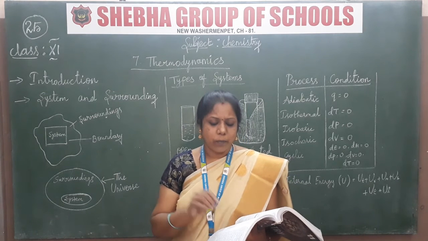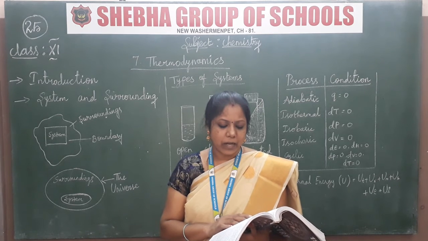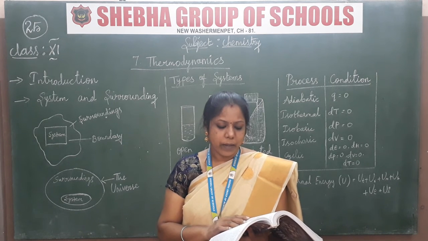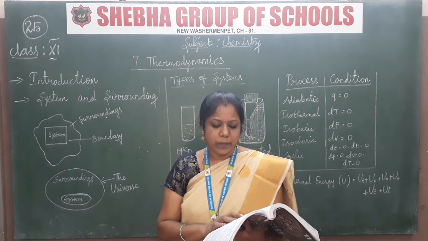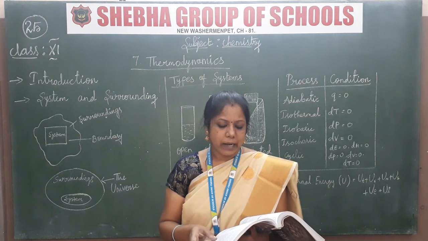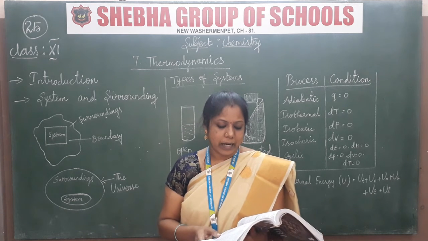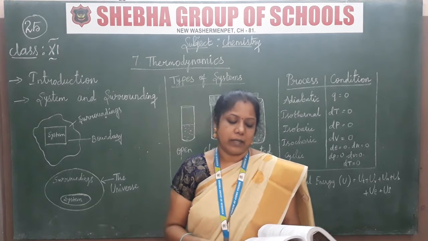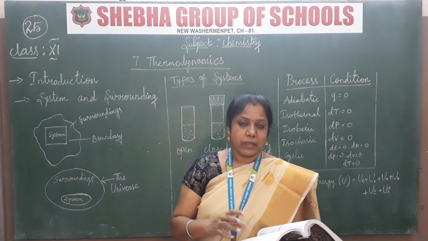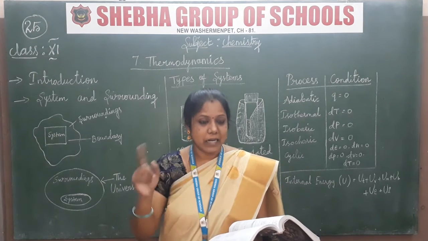And then you have to know some terms, that is translational energy, that is UT, vibrational energy UV, rotational energy UR, bond energy UB, electronic energy UE, and energy due to molecular interaction is UI. So all of these combined, what I said, all combined into one energy that we get is the internal energy.